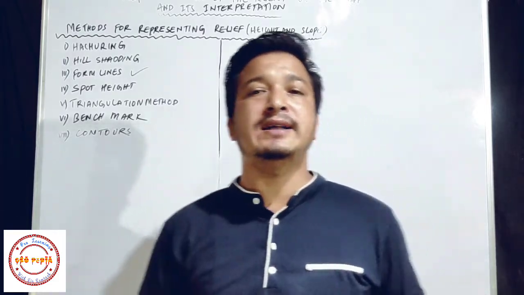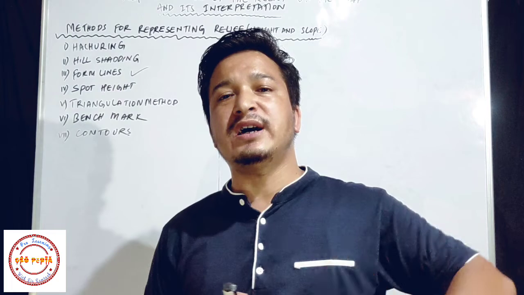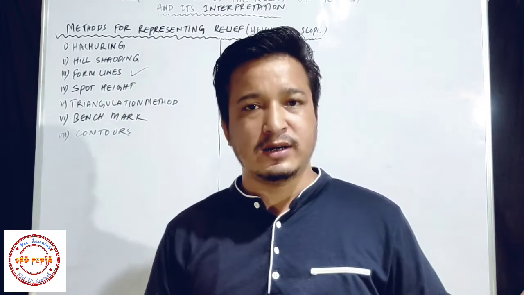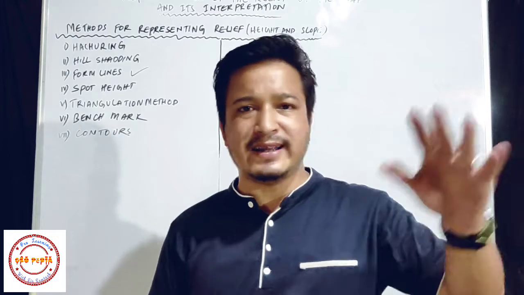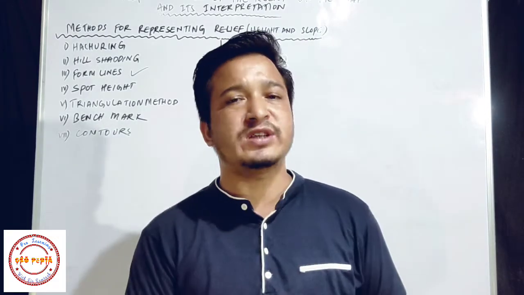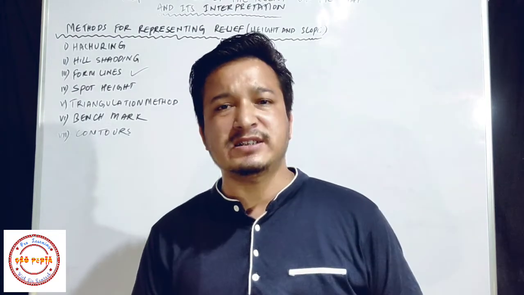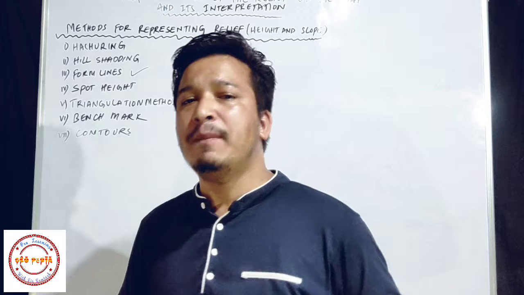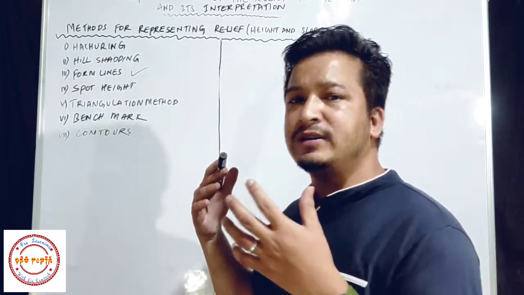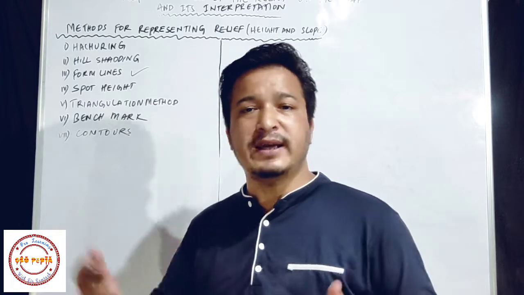And form lines are drawn for those regions which are very difficult for doing survey, it means very difficult to reach. So those who do survey, these people merely observe from far away, and they just give their assumptions about the height, their slope and the steepness of that area.